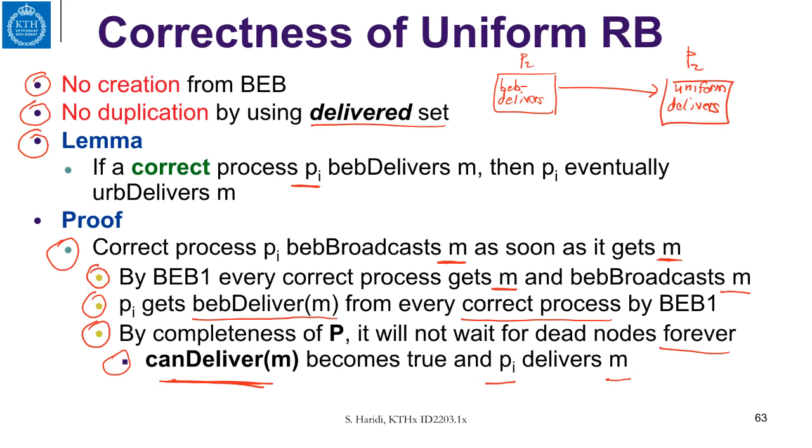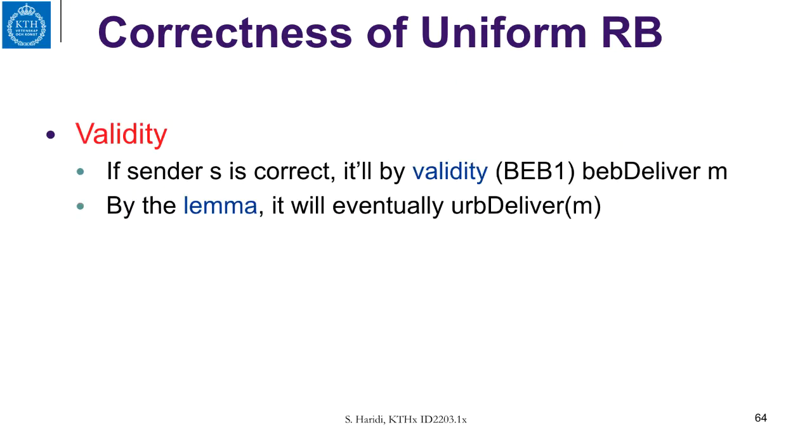So now we know again this thing. We remember if a correct process BEB delivers, a correct process will uniformly deliver. Now let us look at validity. And validity says if the sender is correct, then the sender will deliver the message.